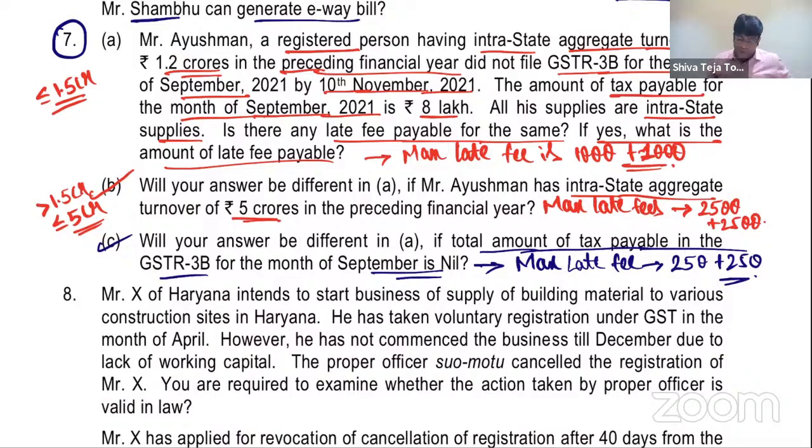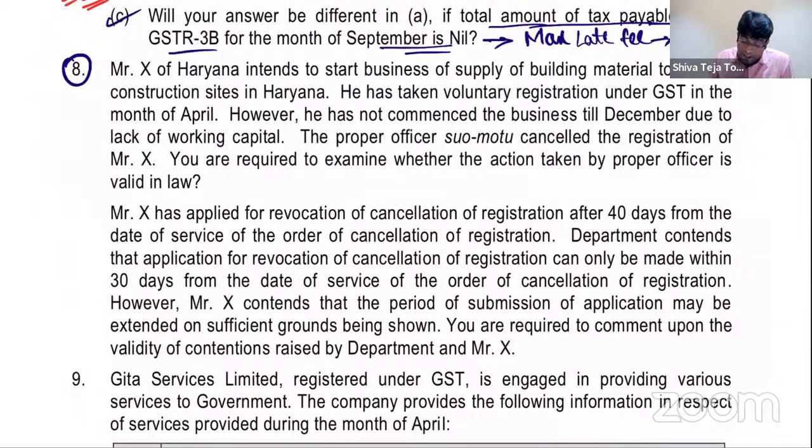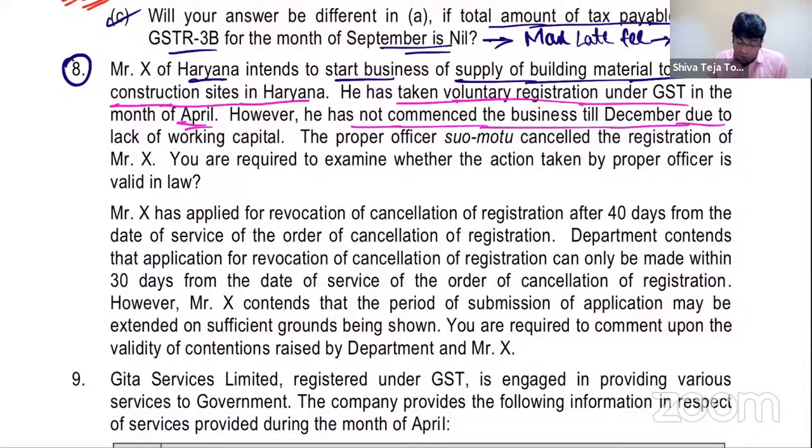Done. Next. Question number 8. Mr. X of Haryana intends to start business of supply of building materials. Very good. To various construction sites in Haryana. He has taken voluntary registration under GST in the month of April. Very nice. However, he has not commenced business till December due to lack of working capital. This is a problem. In general, my dear friends, there is an interesting concept given by section 29, power of the proper officer to suo motu cancel the registration.